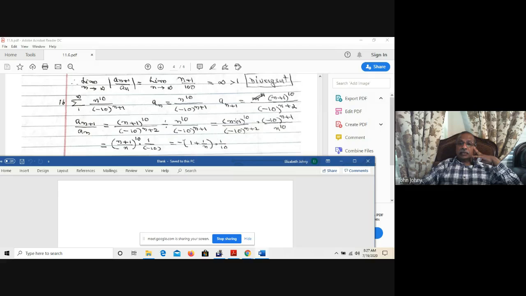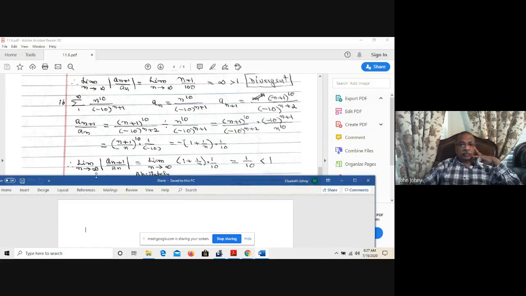Then (n+1)^10 divided by n^10, and so this is (1 + 1/n)^10. That 10 is missing here. So that is negative. Therefore, (1 + 1/n)^n times 1/10.